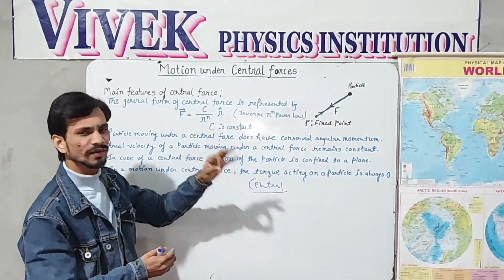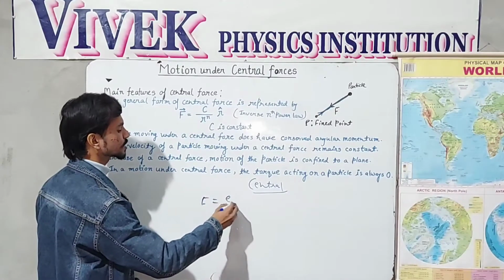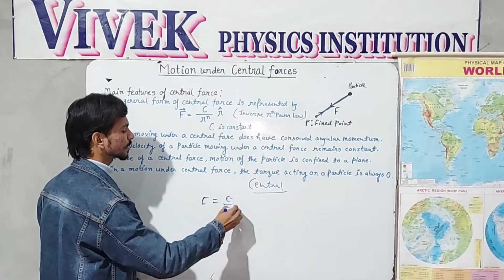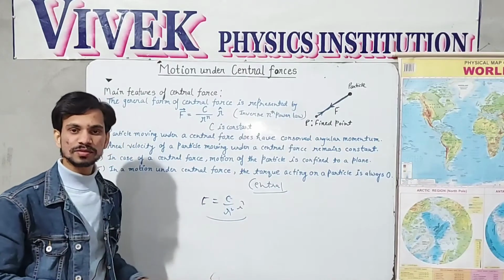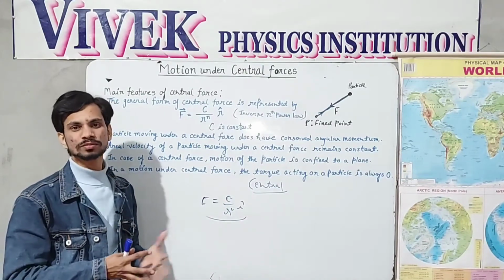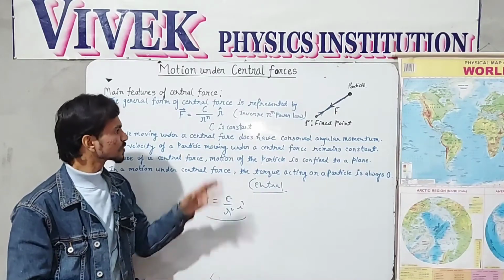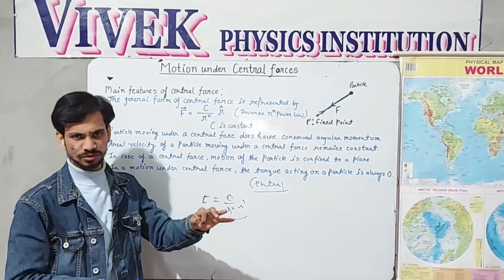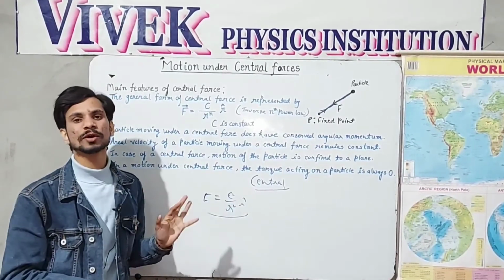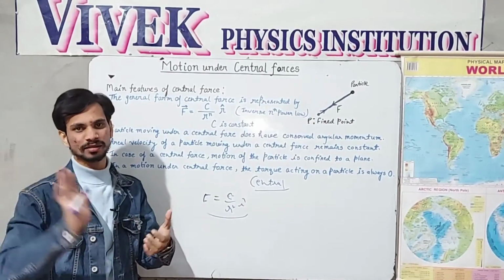If the value of N is 2, then that simply leads to F equals C over R square, and this is nothing but the inverse square rule, which is followed by Coulomb's law, Newton's law, electric field intensity and other formulas. So if the value of N is 2, then that will be called the inverse square rule, and if the value of N is 3, then that will be called another rule.